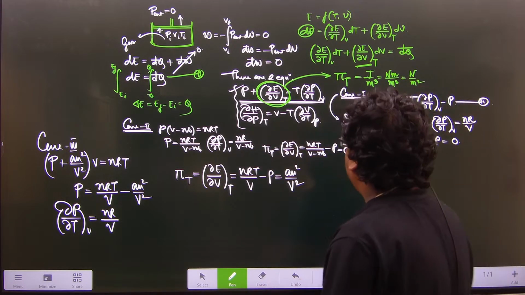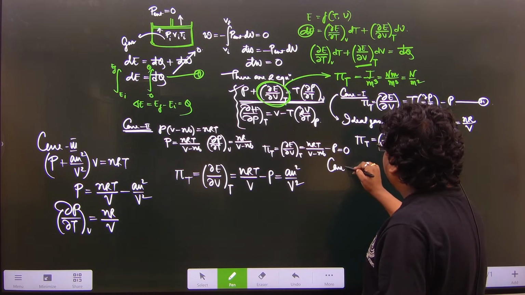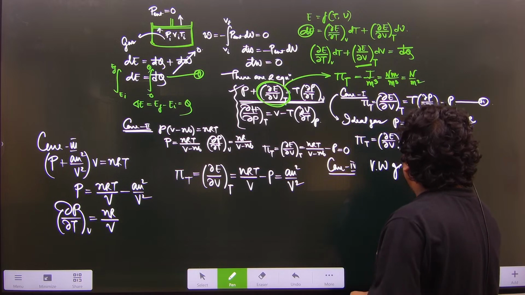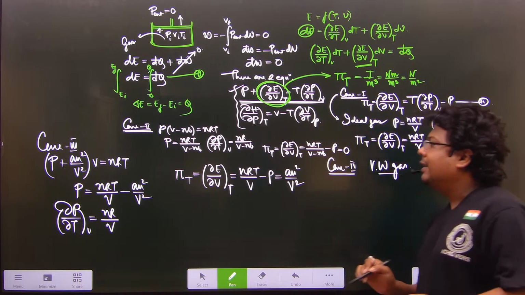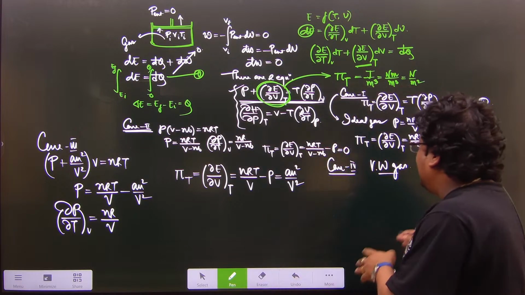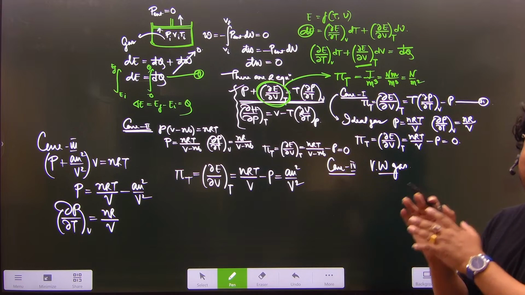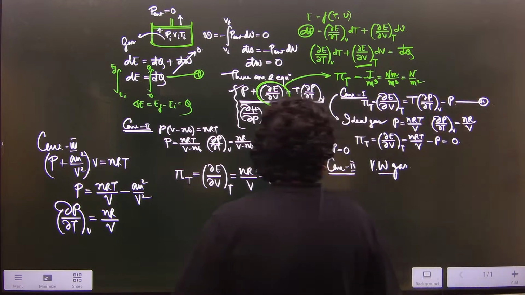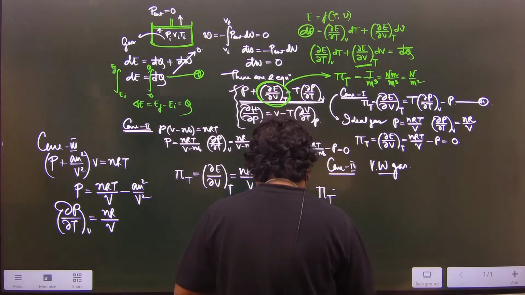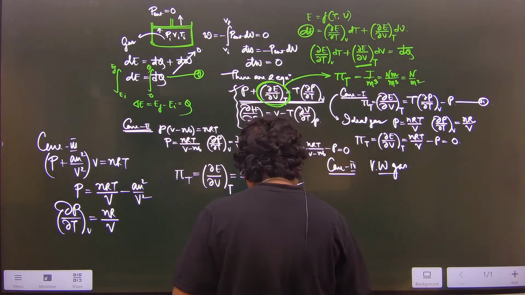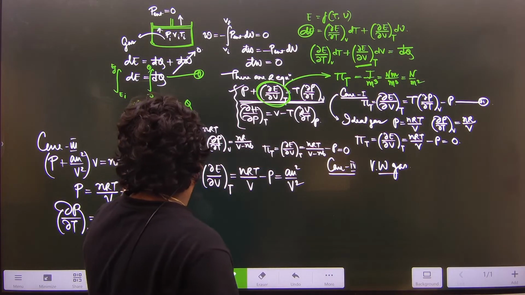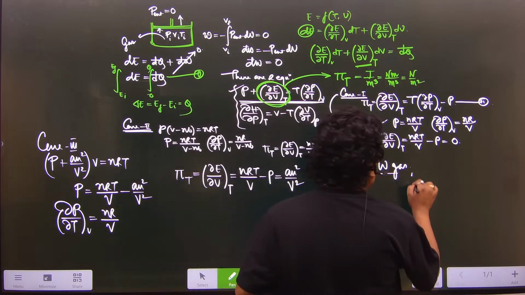Okay. So the next type of gas, the last one, is van der Waals gas, where both the pressure correction factor and volume correction factor, meaning the A term and B term, are present. As both terms A and B are present, we can say what is the magnitude of pi T. Before discussion of pi T, we have to first find out the magnitude of del P del T at constant V. So what is the expression of van der Waals gas?